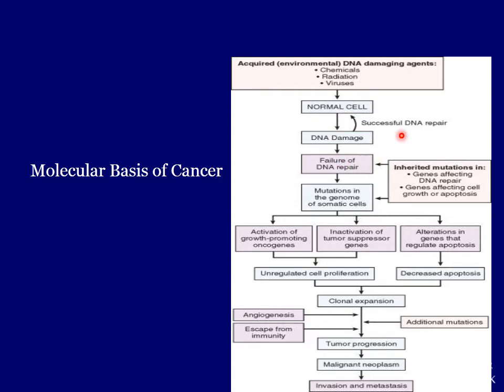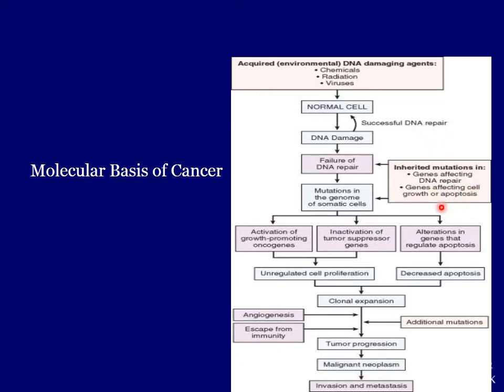But in case there is no correction of the DNA damage, there is failure of DNA repair. Why failure of DNA repair? If there are some inherited mutations in genes affecting DNA repair, if the genes that are normally involved in DNA repair are mutated, it means that we have no capacity to repair the damaged DNA. So that damaged DNA remains as such because of mutations of the genes that affect DNA repair, or genes that affect growth or apoptosis.